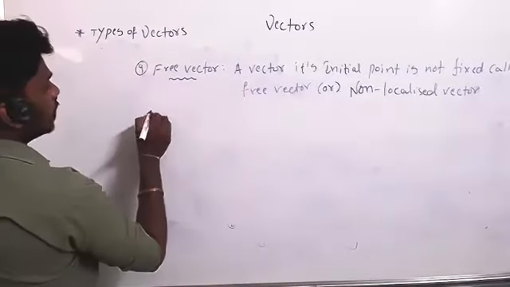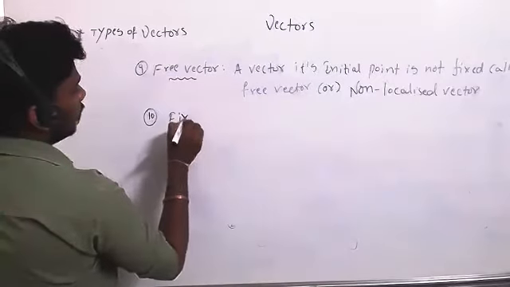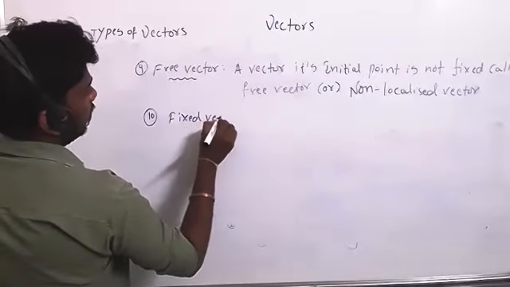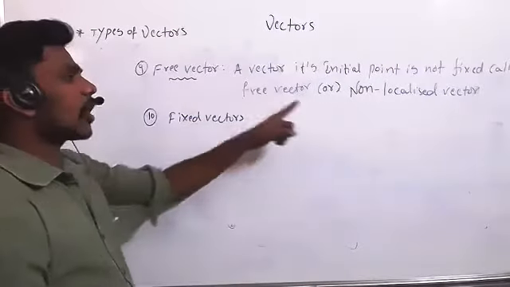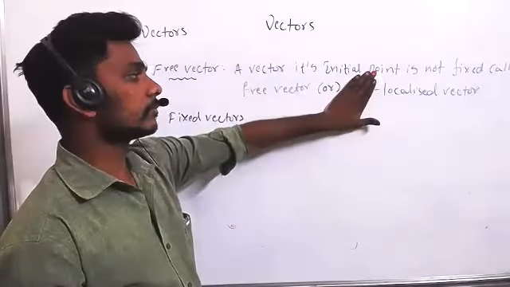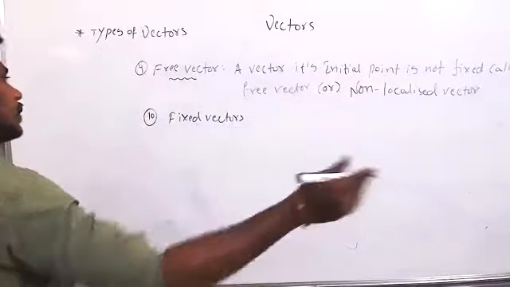And the 10th one is fixed vectors. Fixed vector is the opposite of free vectors. The initial point is fixed. It is also called a localized vector.